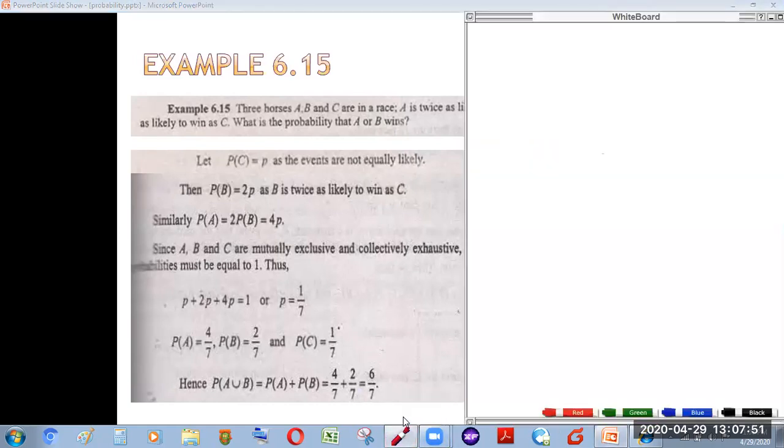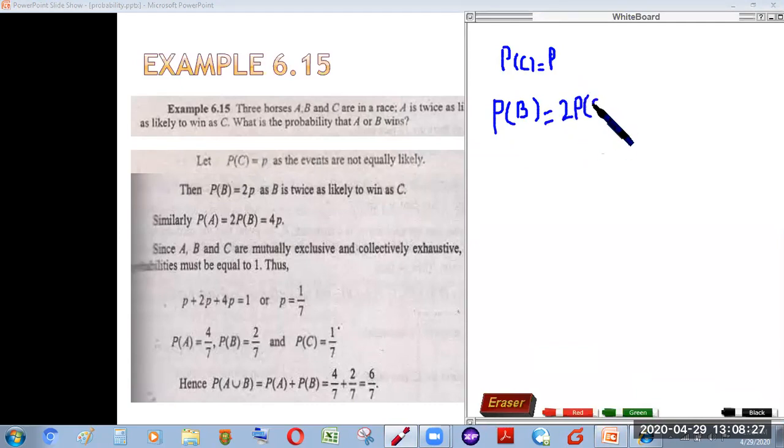So we start by denoting the probability of C ourselves: let the probability of C be equal to P. Since the chances of winning of horse B are twice as likely as those of horse C, and the probability of C is denoted by P, we can write that the probability of B will be 2 times P.